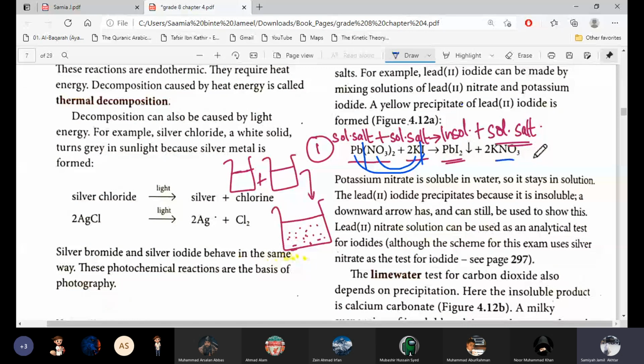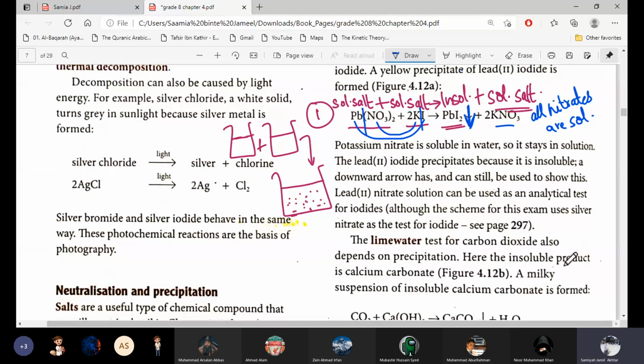All nitrates are soluble. We will learn the list of soluble and insoluble salts in chapter 5. Right now, just remember that all nitrates are soluble in water. So potassium nitrate is soluble and the other one will be insoluble. Lead iodide is insoluble, so it will settle down. This downward arrow is for the precipitates, which settle down at the bottom of the beaker. These precipitates are lead iodide, and they are yellow in color.